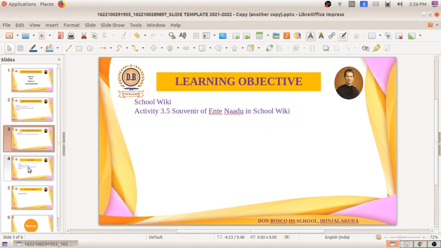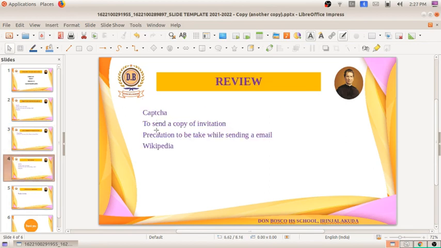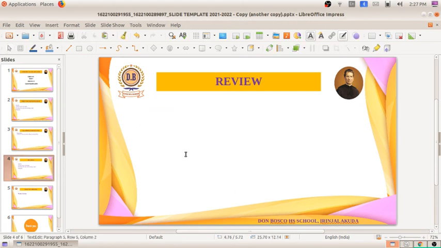So what all things have we studied? We have done two activities. One activity is of School Wiki. What is a School Wiki? It is a Wikipedia, an encyclopedia containing information such as the history and location of schools in Kerala. Whichever school we need, we will get that information from School Wiki.